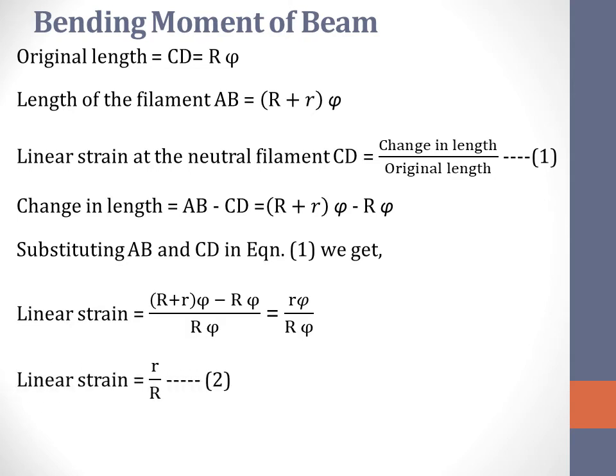The linear strain is finally found to be small r by capital R. This we represent by equation 2.